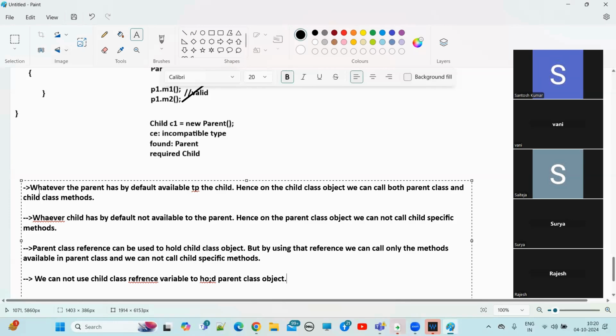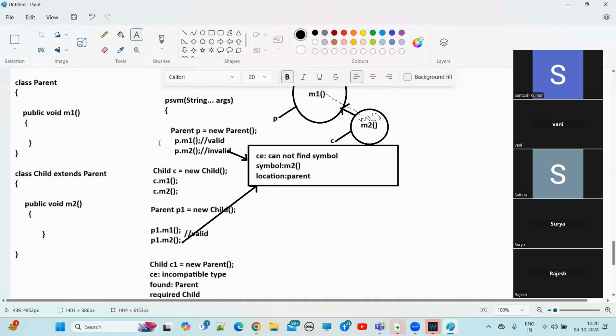So whatever the parent has by default available to the child. Hence, on the child class object, we can call both parent class and child class methods. Right? The first point clear? Here, see in this example, the first scenario, this one.